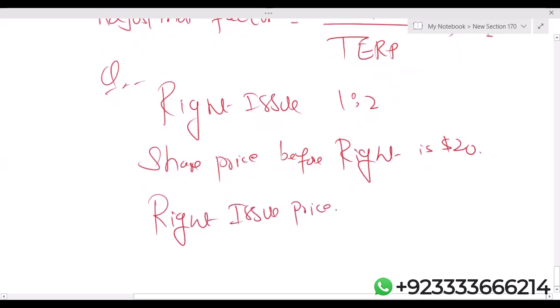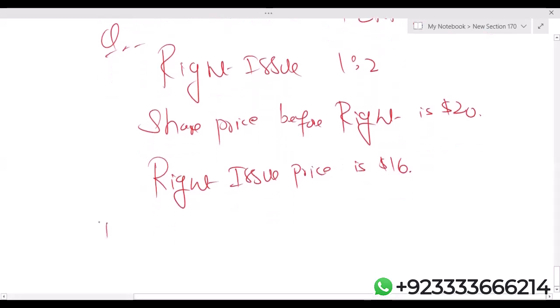The right issue price is $16. So a right issue will always be issued at a lower price as compared to the market so that we can give incentive to our existing shareholders. Let's say the requirement is very simple: calculate theoretical ex-right price and calculate adjustment factor.